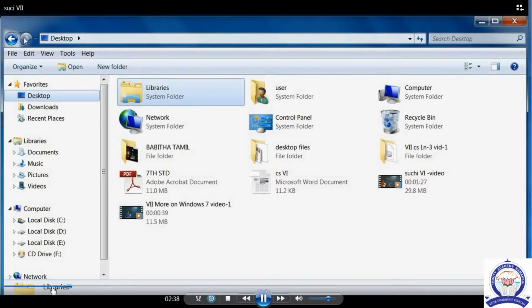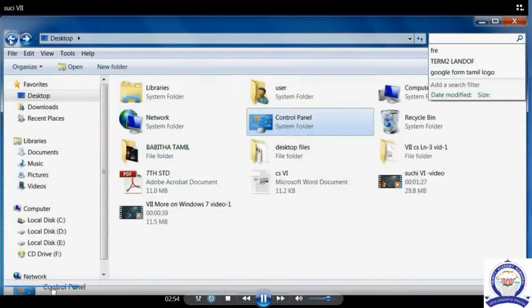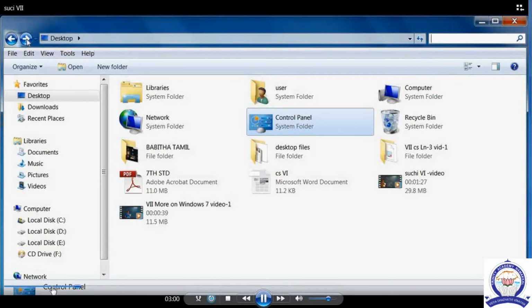See the next one, the menu control bar. In the menu control bar we have organize, open, new folder. Regarding folders and files, we can see this menu control bar. Next one, control panel. If we click the control panel, the control panel will appear on the screen. What is the use of the control panel?